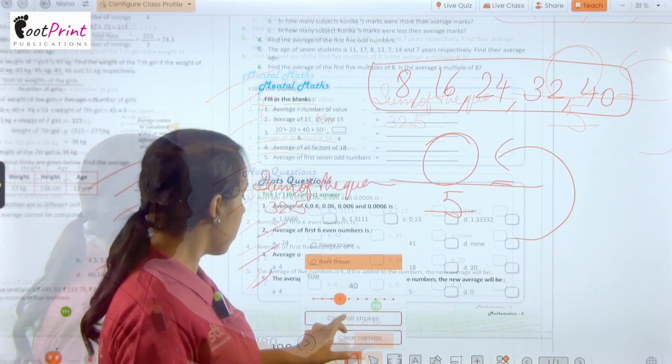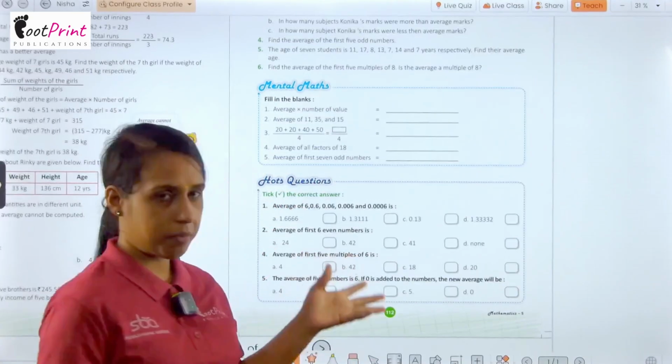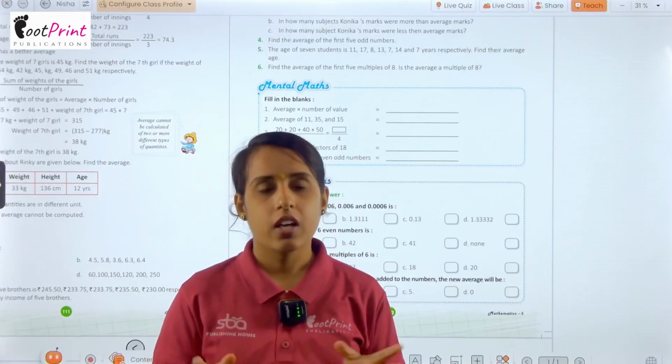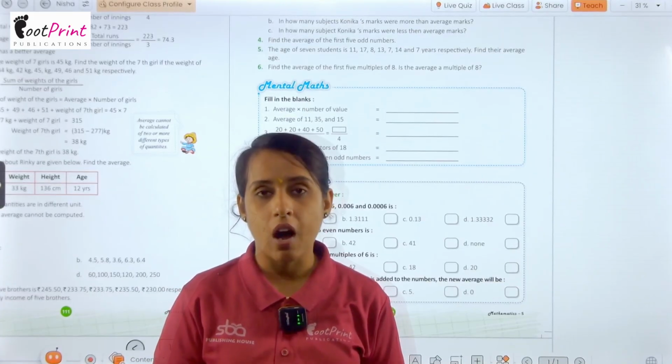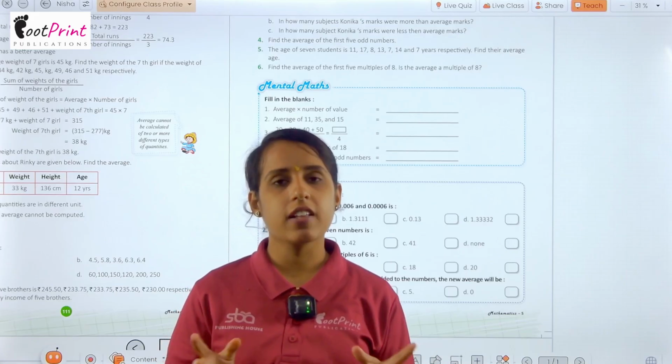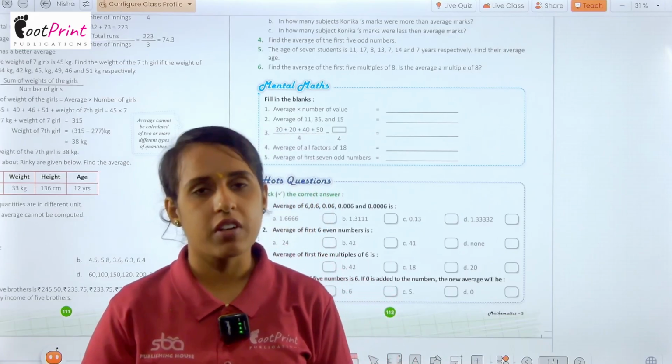Okay, this is all about our chapter. I hope all the concepts of this chapter have been clear to you all. In this chapter, we have learned about average, how we find out average, and we can easily find out the average by the given formula.